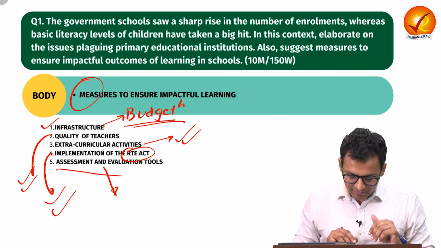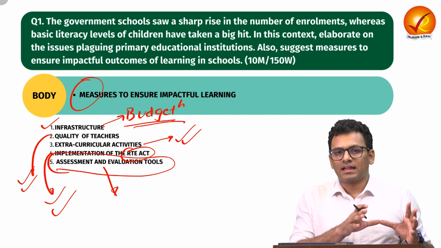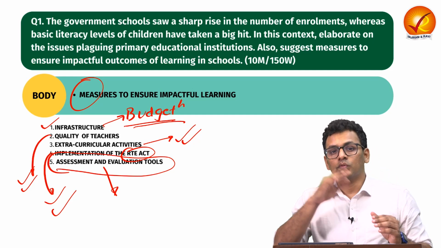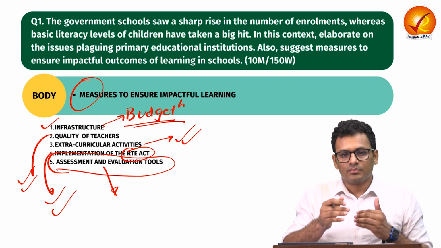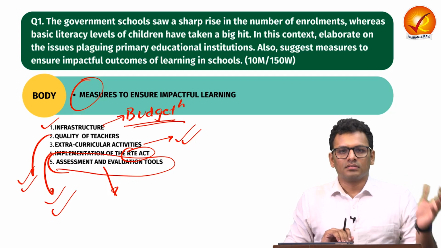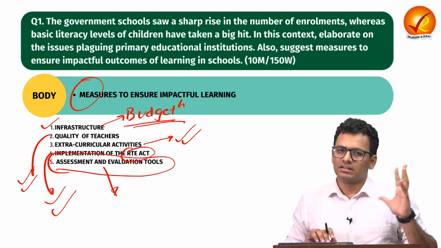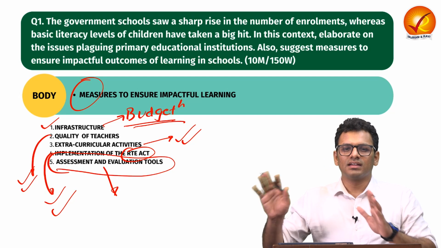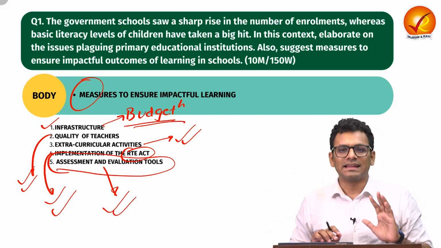And the last is assessment and evaluation tools. Without understanding what exactly a student is learning, you cannot move ahead. So certain feedback channels must be ensured, such that proper assessments are taken thrice a year or multiple times a year, to ensure that whatever teaching quality is going on is converting into learning outcomes. So assessment and evaluation tools are also a great measure.